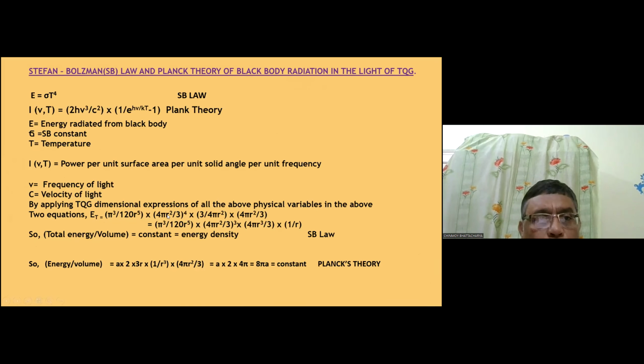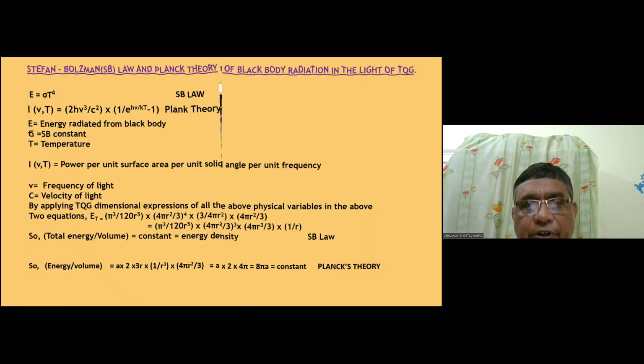Now this is the Stefan Boltzmann law and Planck's blackbody radiation theory, the mathematical expression. When we put the expression of TTQG in this equation, what do we get? We get that the energy density of space is constant. So Planck's blackbody radiation and the Stefan Boltzmann law are just standing on the energy density of space being constant, which they did not consider, and for that reason it was difficult to explain the blackbody radiation curves.